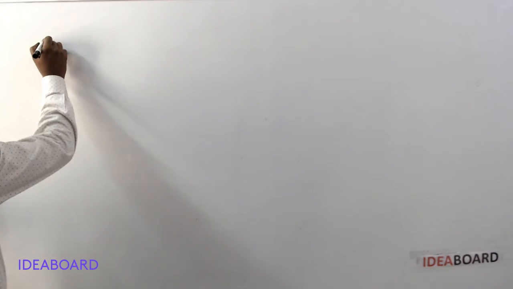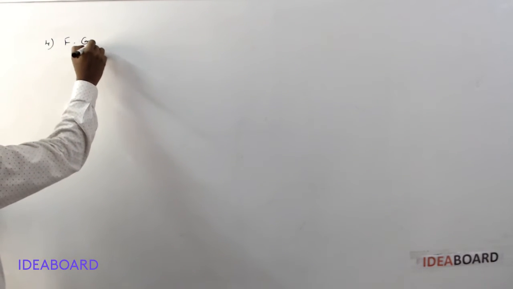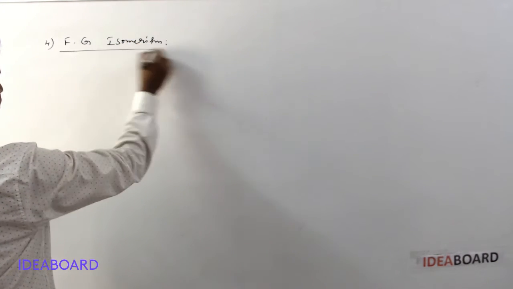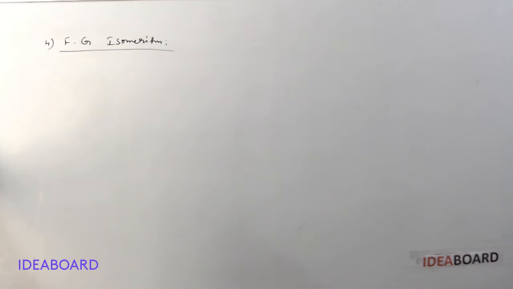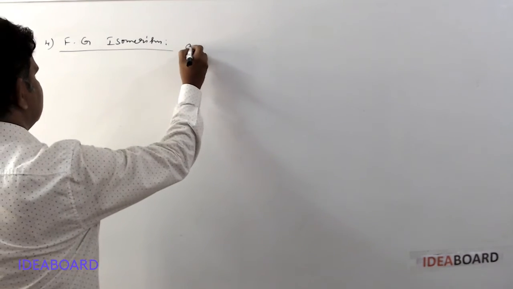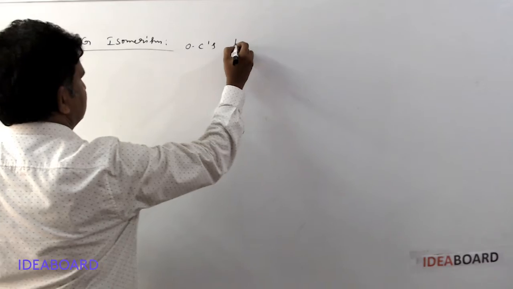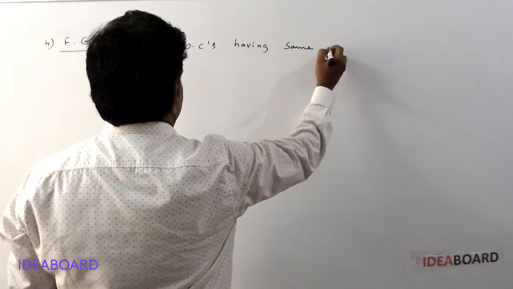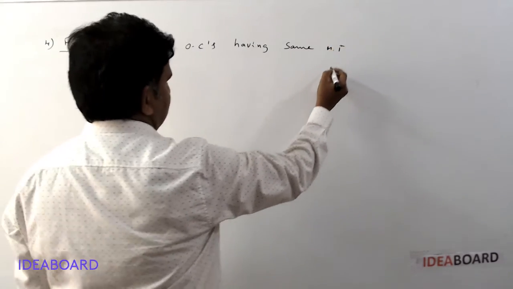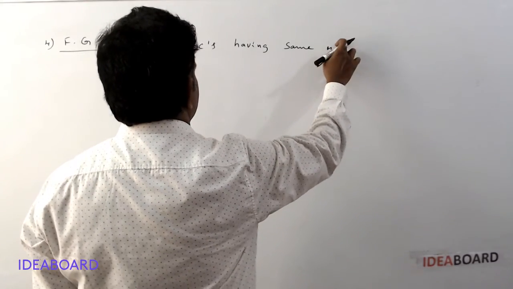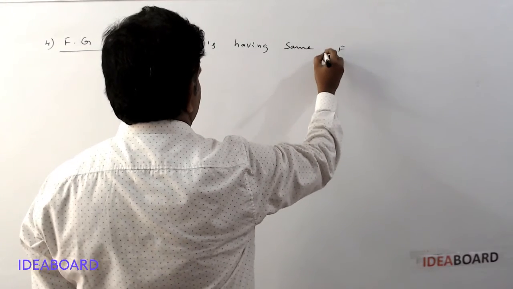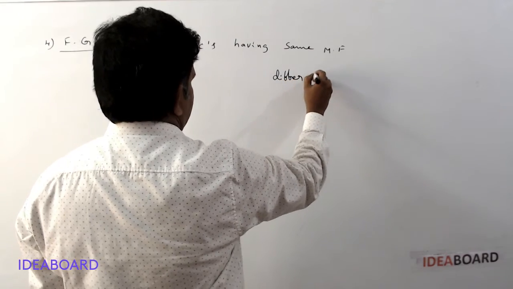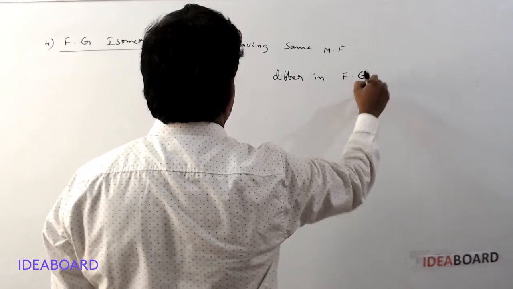The next one, the fourth, functional group isomerism. Functional group isomerism means organic compounds having the same molecular formula but differing in functional groups.